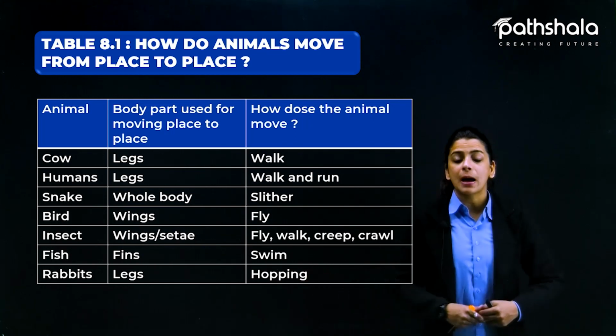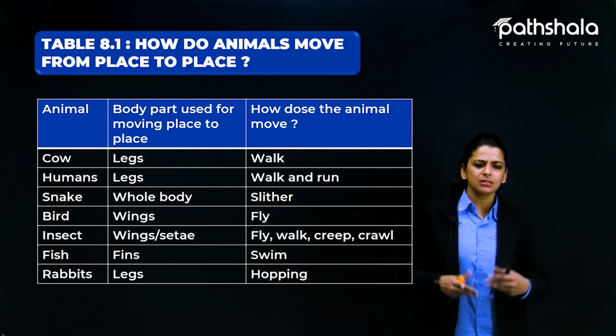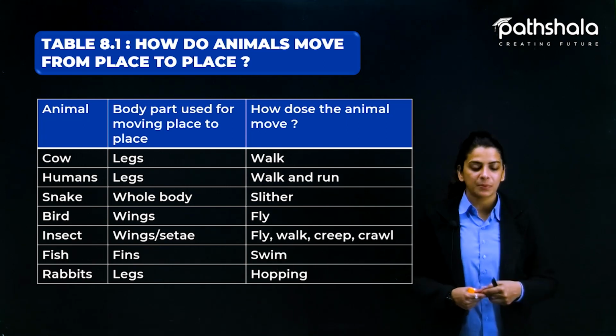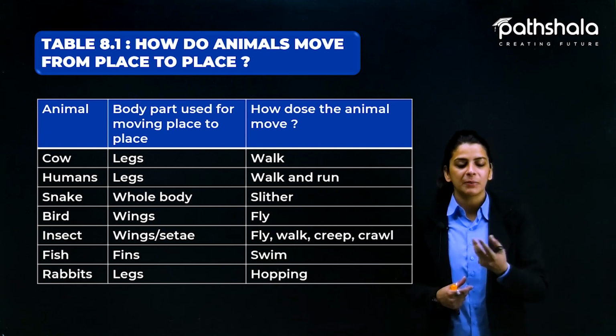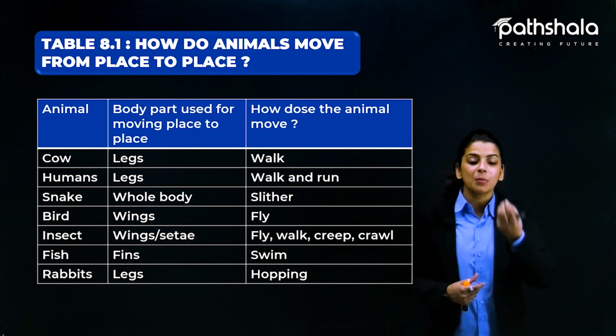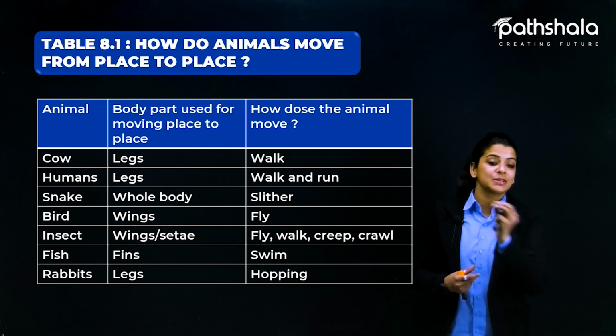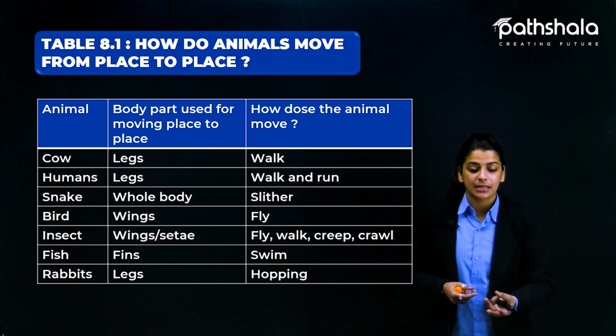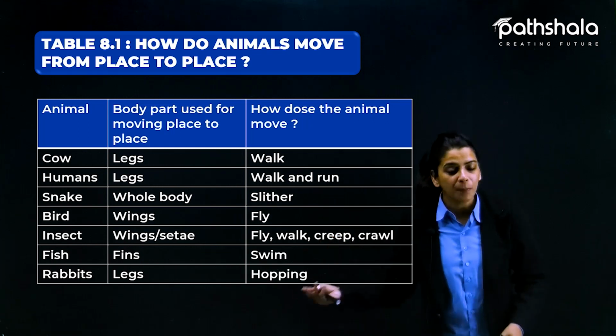Now last is rabbits. Now you have seen rabbits moving. Do rabbits walk like और कैसे move करते हैं? आपने देखा है कि वो jump करते हैं. Rabbits, you must have seen. उनका जो normal movement भी है when they have to move from one place to another, so they hop with the help of their legs. So yes, rabbits have the hopping movement.